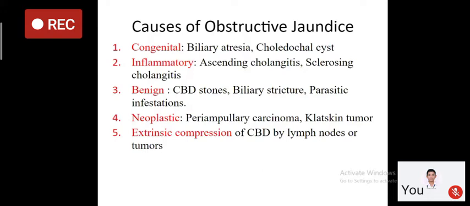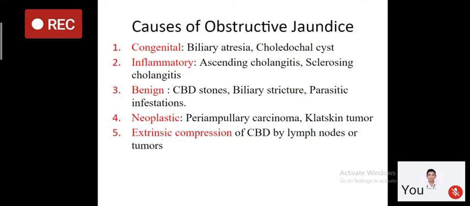Fourth, the types of pathology are neoplastic pathologies, which include periampullary carcinoma and Klatskin tumor. Periampullary carcinoma basically includes 4 different types of carcinoma, which include carcinoma of the lower end of CBD, carcinoma of head of pancreas, carcinoma of the second part of duodenum, and carcinoma from the ampulla of Vater.